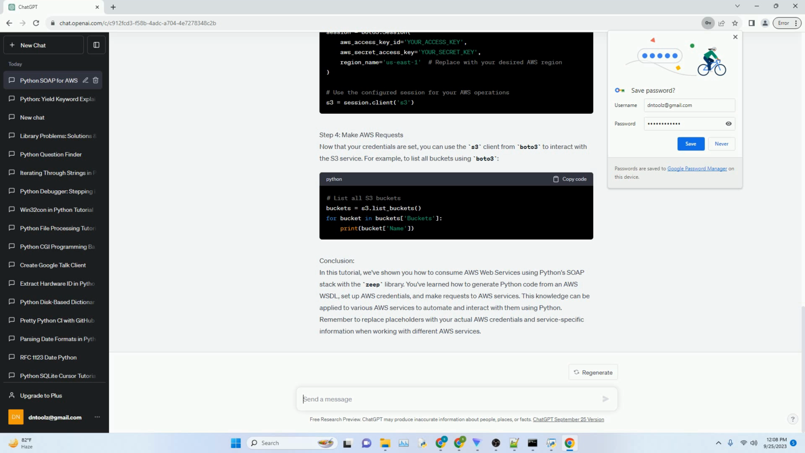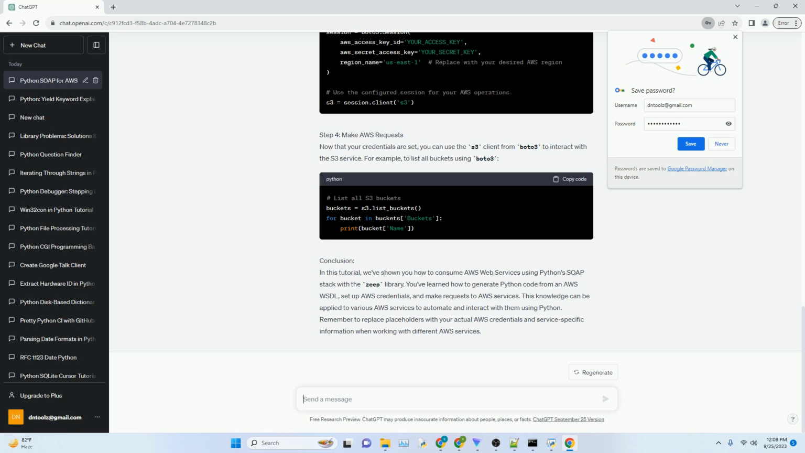Step 2. Access AWS service methods. Once you've generated the Python code from the WSDL, you can access the AWS services methods and perform operations. For example, to list all buckets in your S3 account.